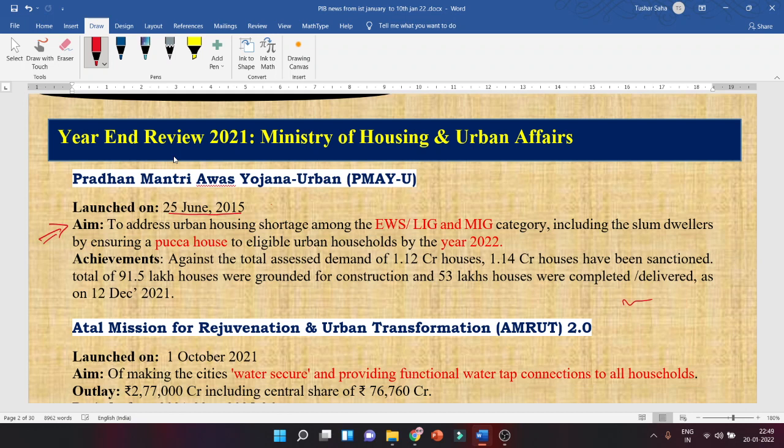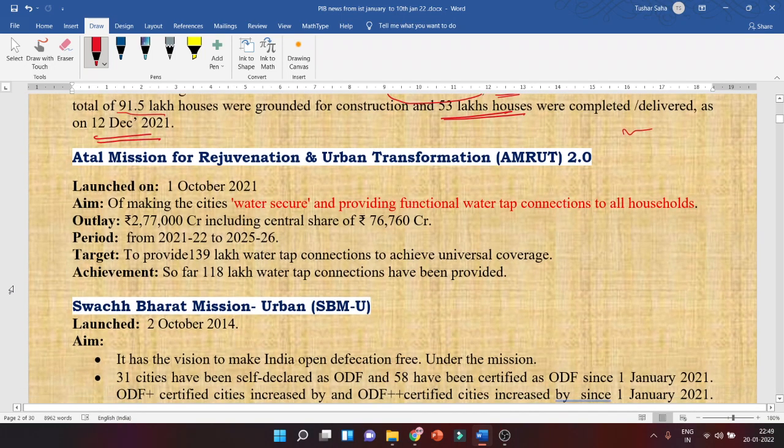This is the aim. What is the achievement as of today? Against the total demand of 1.12 crore houses, 1.14 crore houses have been sanctioned. More has been sanctioned. A total of 91.5 lakh houses were grounded for construction and 53 lakh houses were completely delivered as on 12th December 2021. So this is the latest report as per 12th December 2021. With this, let's move to the next one.